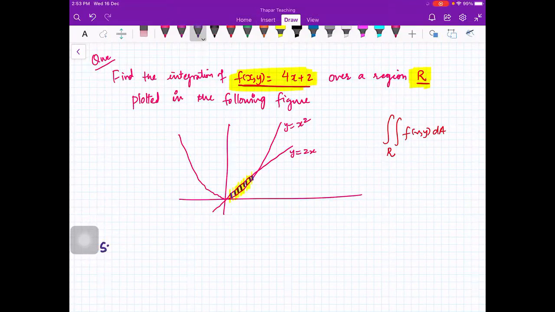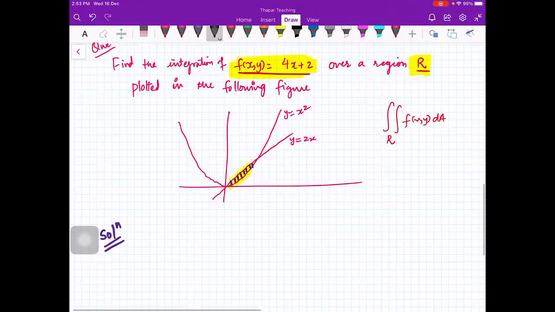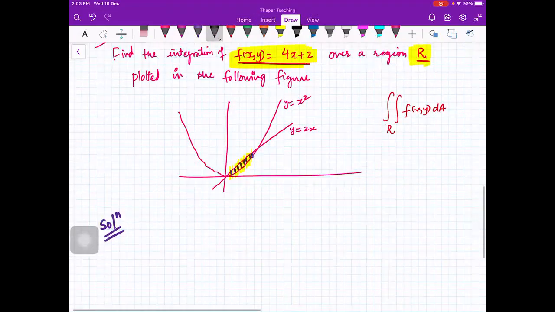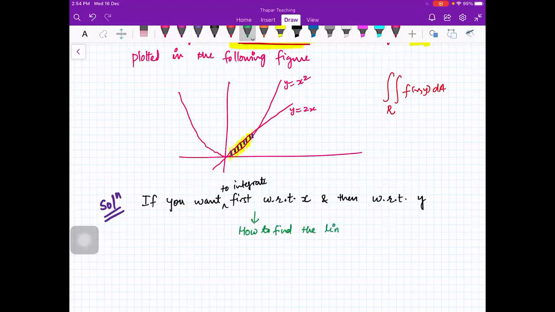So somebody, suppose, wants to integrate first with respect to x, and then with respect to y. So the only thing is how to find the limits. How to find the limits. Beta, please pay attention, everybody, because this is important and a little bit tricky.